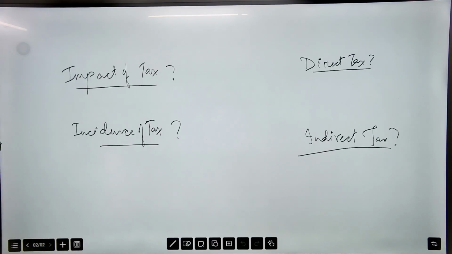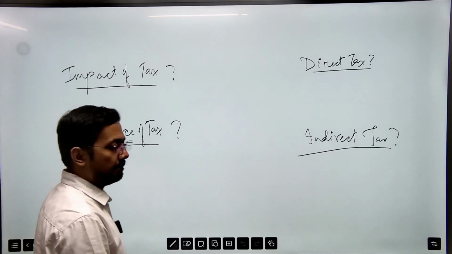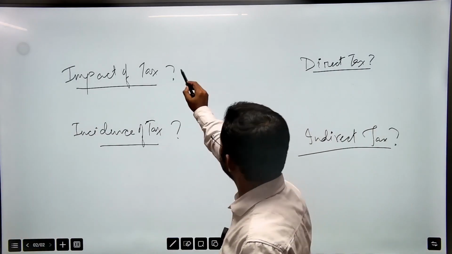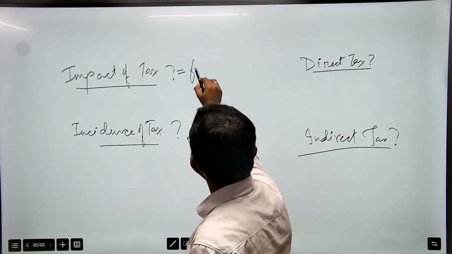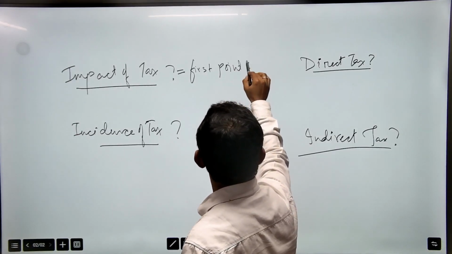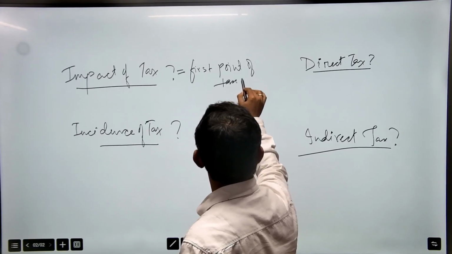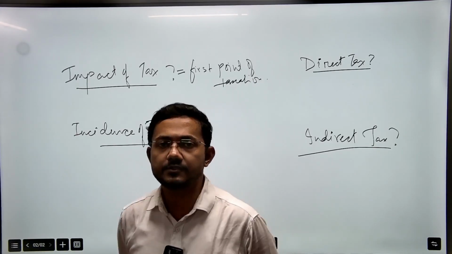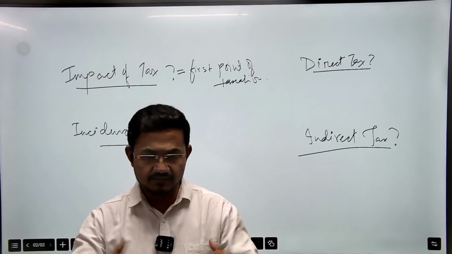All right. So we have understood what is tax base, tax rate, and tax amount. Next, we will see what we mean by impact of tax. Impact of tax is generally referred to as the first point of taxation. What does this mean?